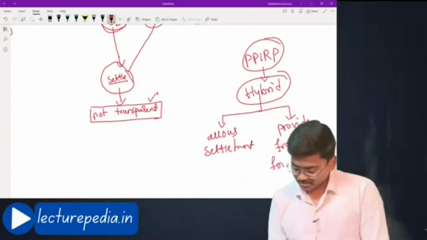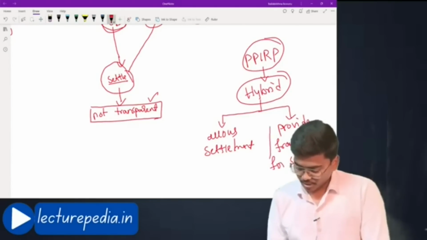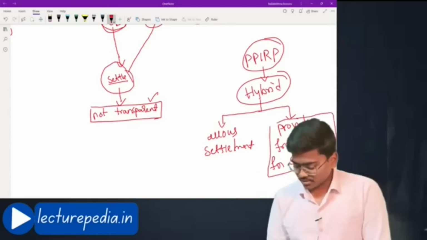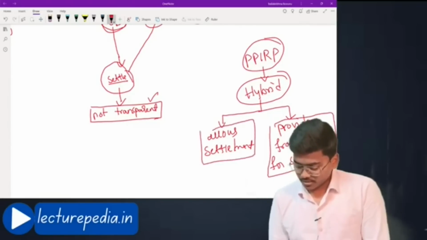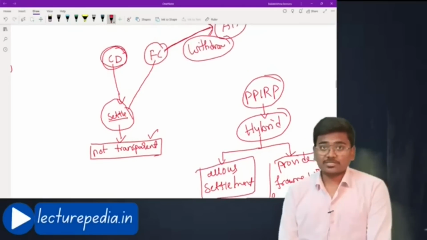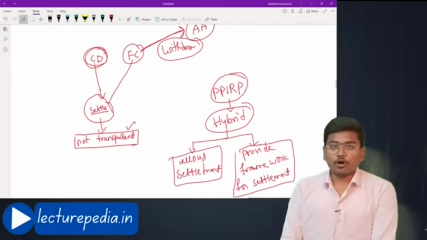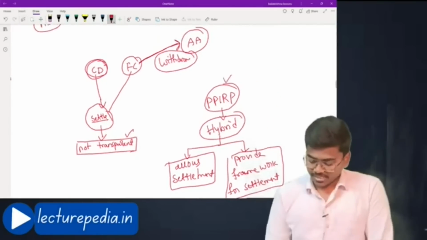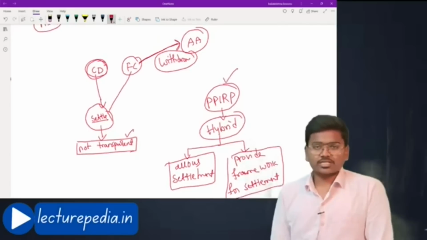Framework for settlement through PPIRP. You settle your issue, there is no problem with that, but you settle your issue as per the law, thereby PPIRP is introduced. This is another reason why PPIRP is introduced.